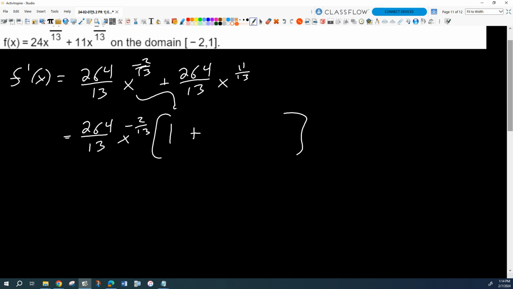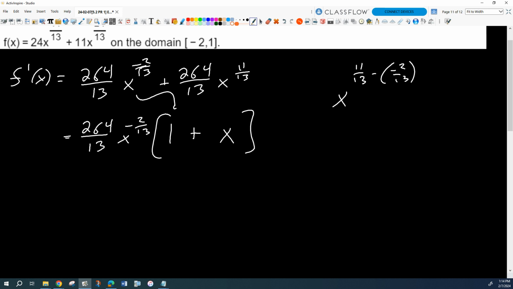Plus x to the... wait, is it 9/13 or is that just x? Just x to the x, right? Because it'd be 13 over 13. If we divide x to the 11/13 by x to the negative 2/13, that gives us x to the 11/13 minus negative 2/13, which is 13/13. Gotcha.